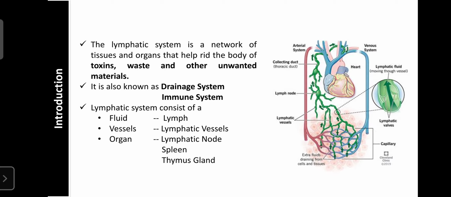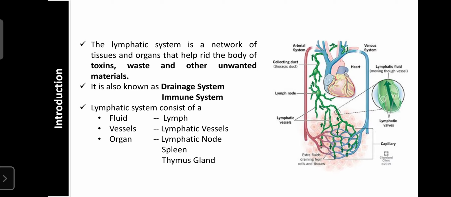Dear students, the lymphatic system is nothing but a network of tissues and organs. It is mainly helpful for the removal of toxins, waste materials and other unwanted materials that were left by the systemic circulation. Like the systemic capillaries, this system is mainly present near the organs. Whatever waste material is produced by the organ after its metabolism or regular activity, those waste materials or toxins are removed by the systemic circulation.